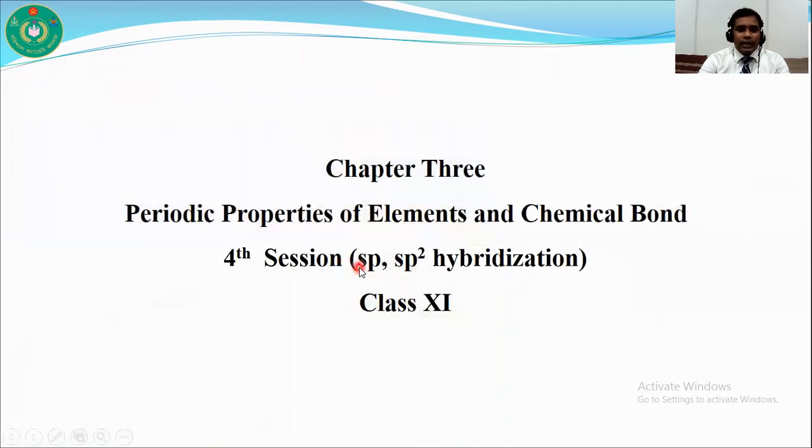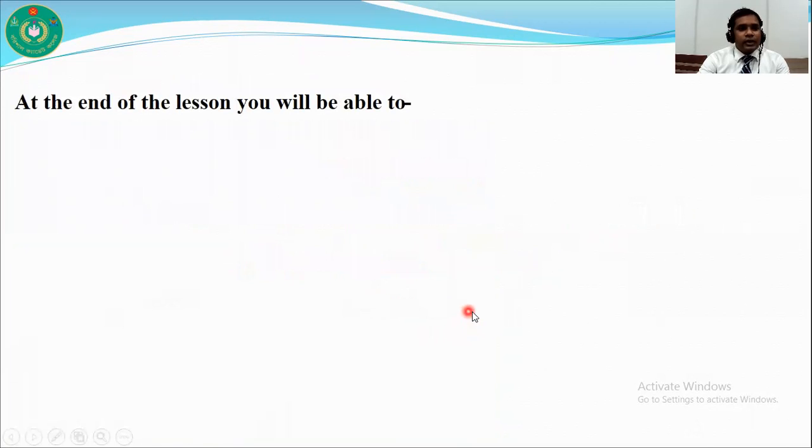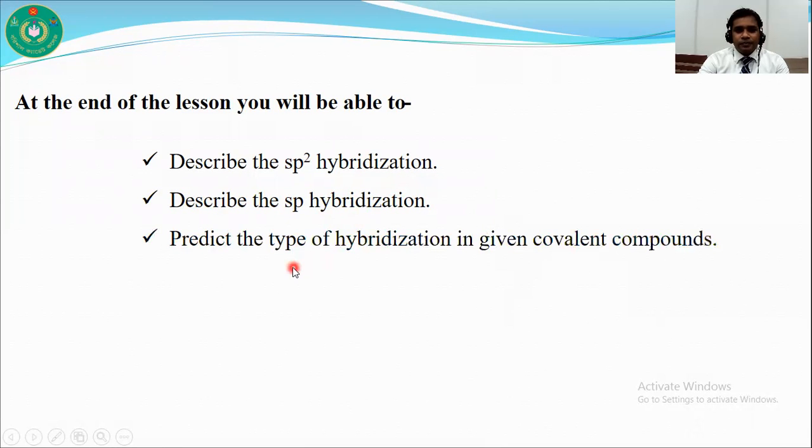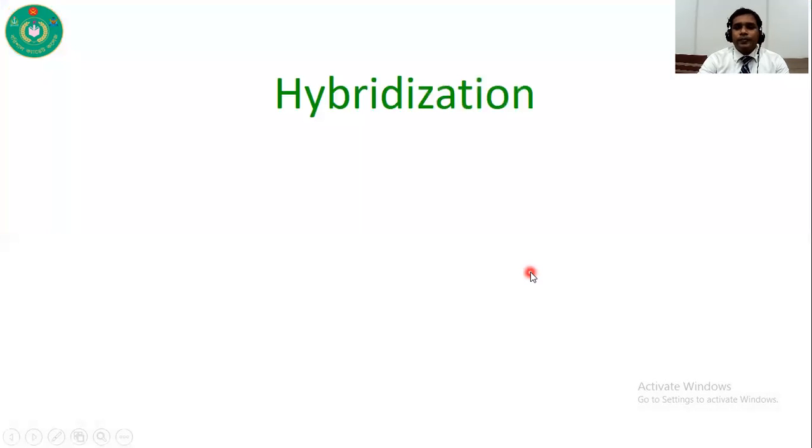Yes, I am going to discuss periodic properties of elements and chemical bonds, and this is the fourth session of chapter 3. Today I am going to discuss sp and sp2 hybridization for class 11. At the end of this lesson, you will be able to describe sp2 hybridization, describe sp hybridization, and predict the type of hybridization in given covalent compounds.